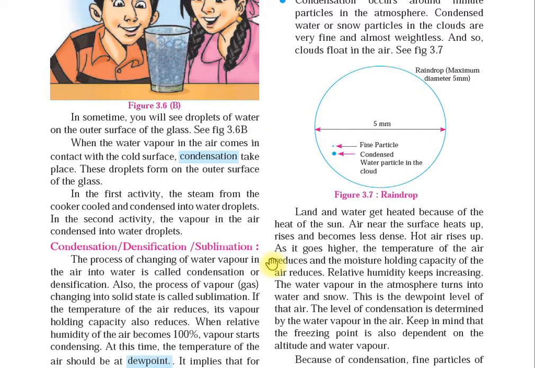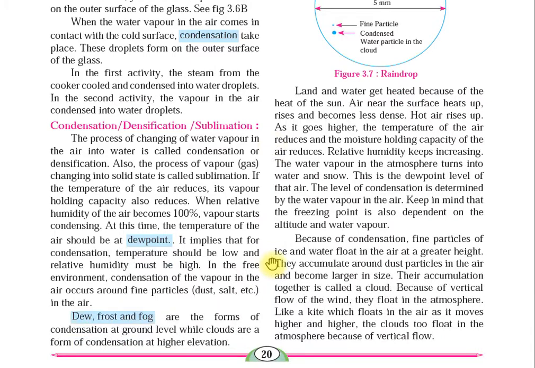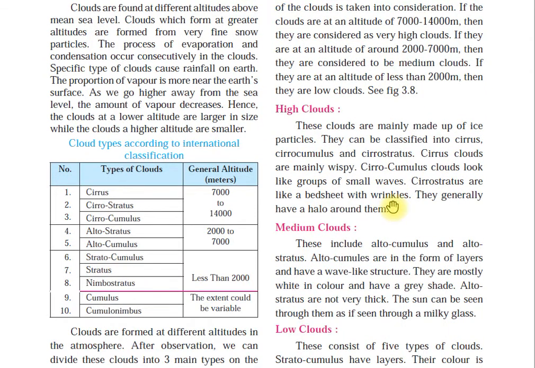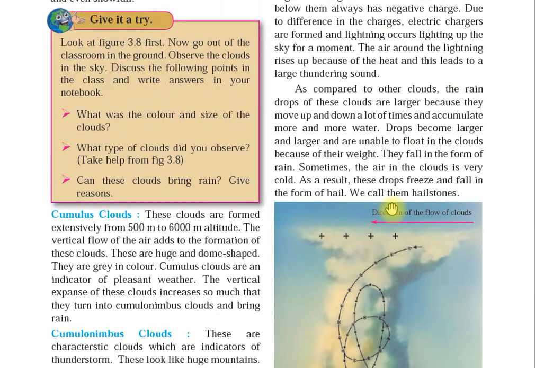Specific types of clouds cause rainfall on earth. High clouds are mainly made up of ice particles. Although cumulus are in the form of layers and have a wave-like structure. So you are going to study all about the clouds in this chapter.